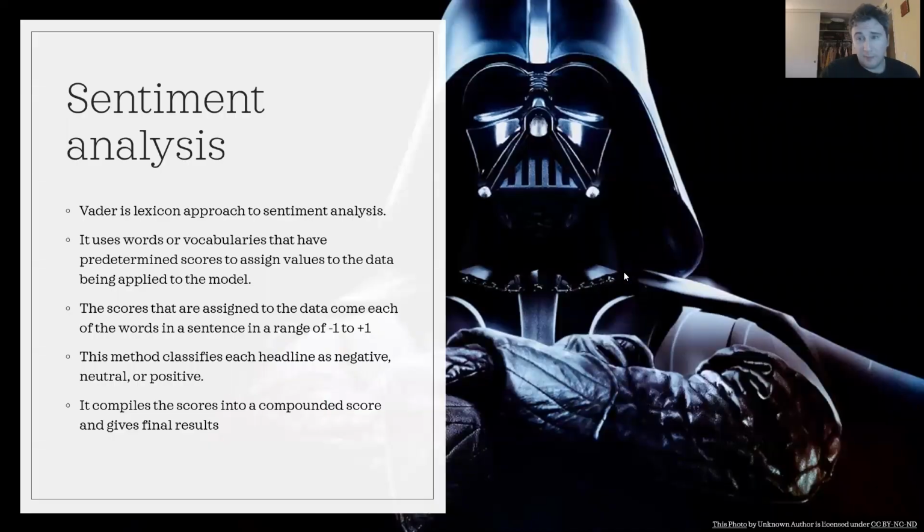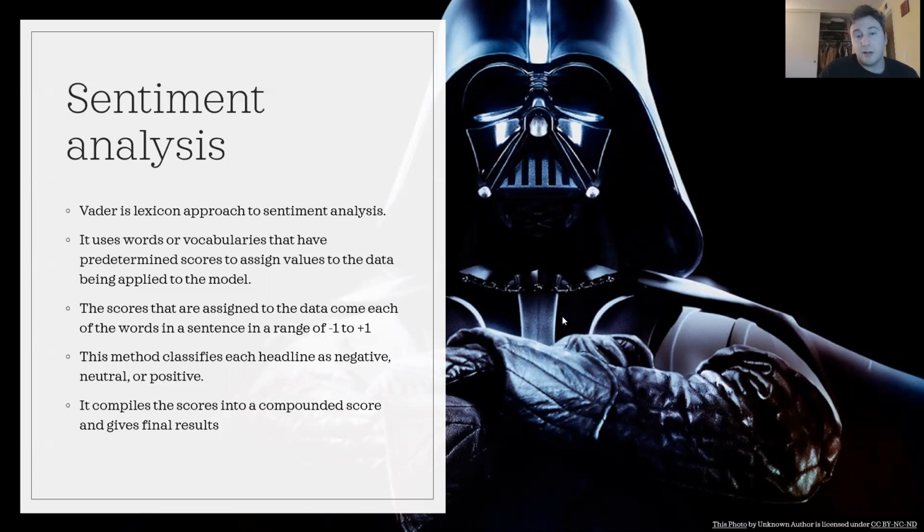So I did choose to use the Vader approach for the sentiment analysis in this particular case, and Vader is a lexicon approach to sentiment analysis. So there's already a dictionary of words in the lexicon, and they all have negative and positive scores associated with them.